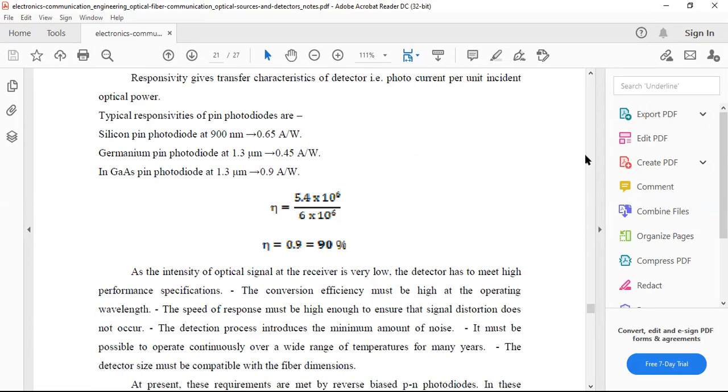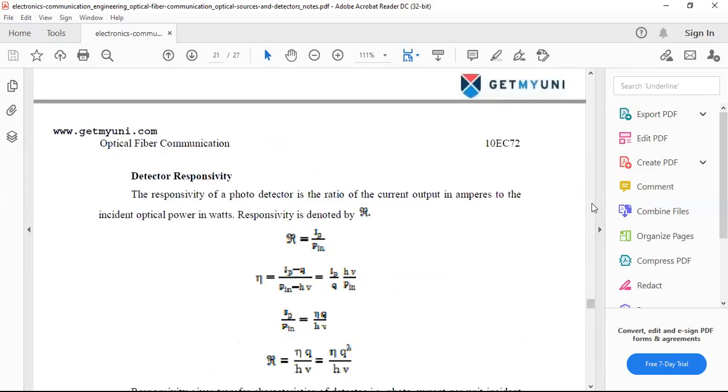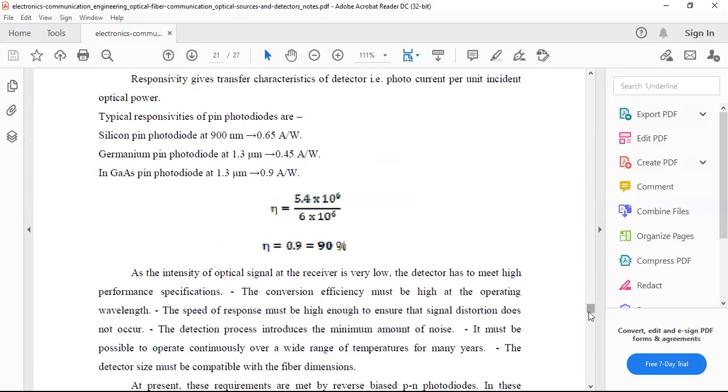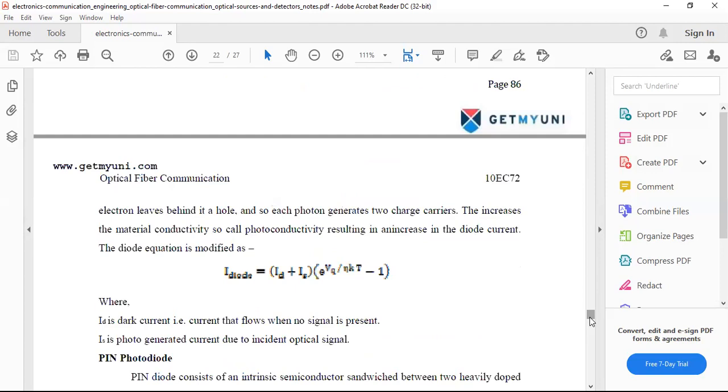Here we are going to analyze the PN diode. The PN diode has the current diode equation: I equals I_D plus I_S, dark current plus photogenerated current, multiplied by e to the power VQ by eta KT minus 1. Based on these current variations in the diode, we are going to have the PIN diode also.